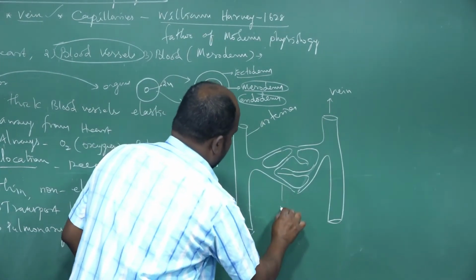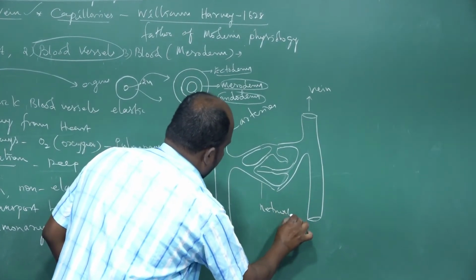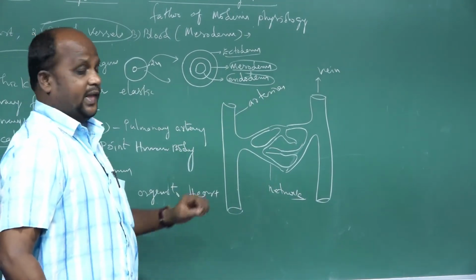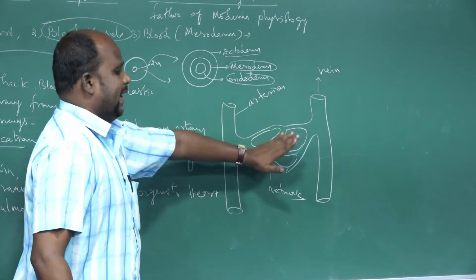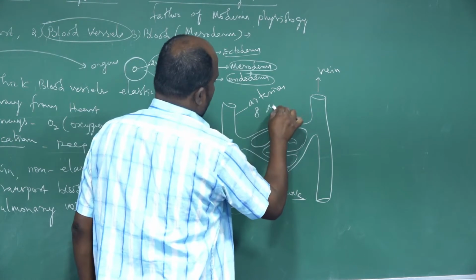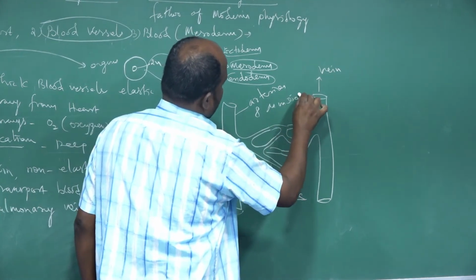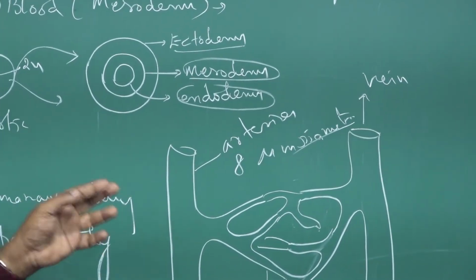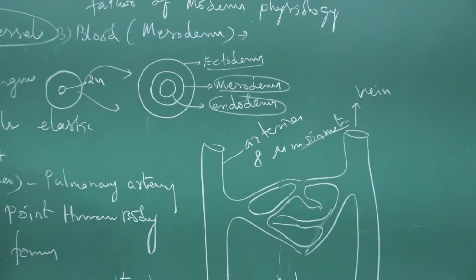What does that mean? The network structure of the smallest microscopic blood vessels is called capillaries. The capillary size is 8 micrometers in diameter. That is the smallest structure. It can be observed under the microscope.